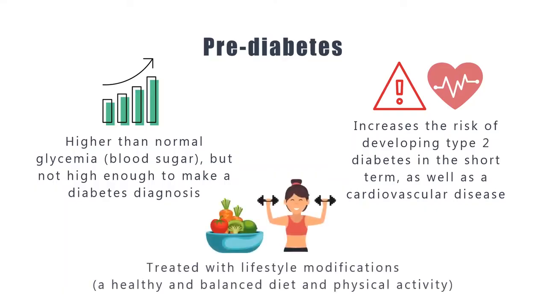Prediabetes is usually treated with lifestyle changes. A healthy and balanced diet and regular physical activity could help reduce the risk of developing type 2 diabetes or delay its onset. The same is true for cardiovascular disease.